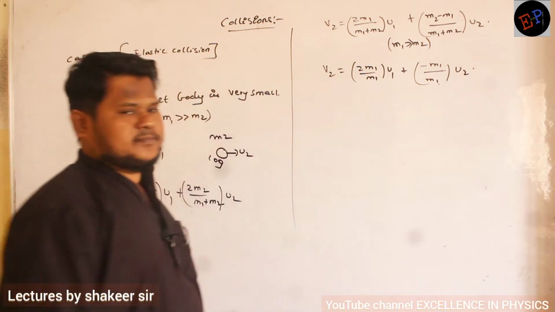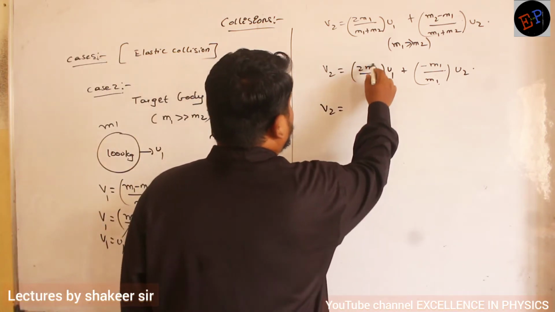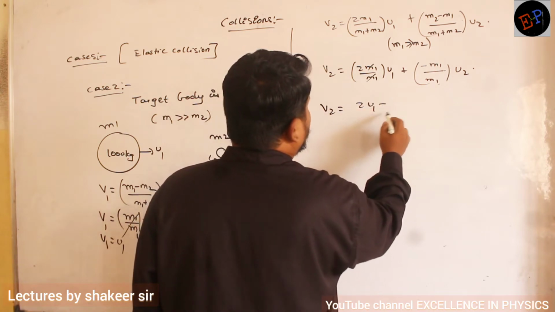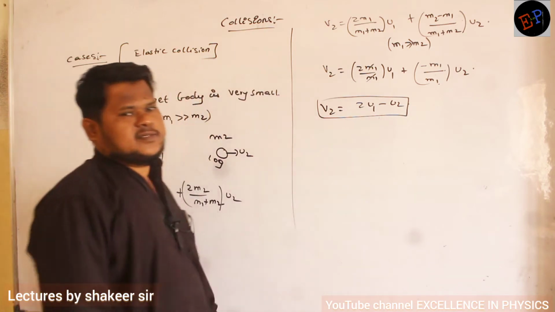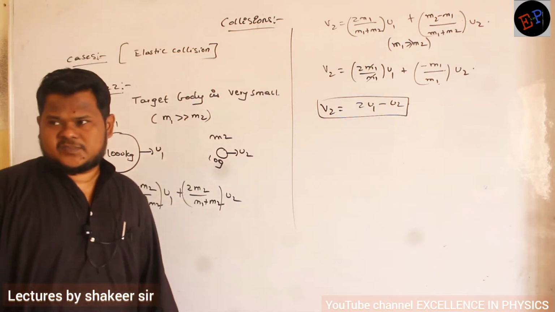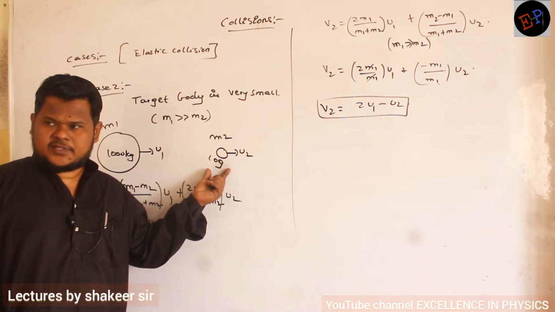This is what I can write. Clear, Nama? So therefore v2 is equals to m1 if I get cancelled. So 2u1 minus u2. So this is the final velocity of second body. Second body means which body, ma? Smaller body. Are you able to understand?